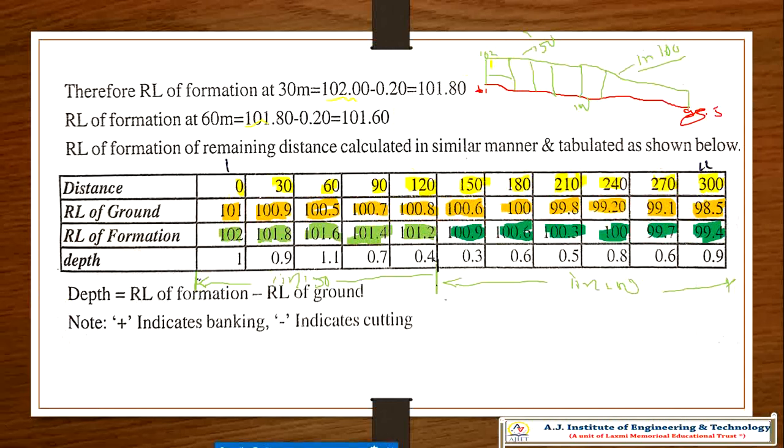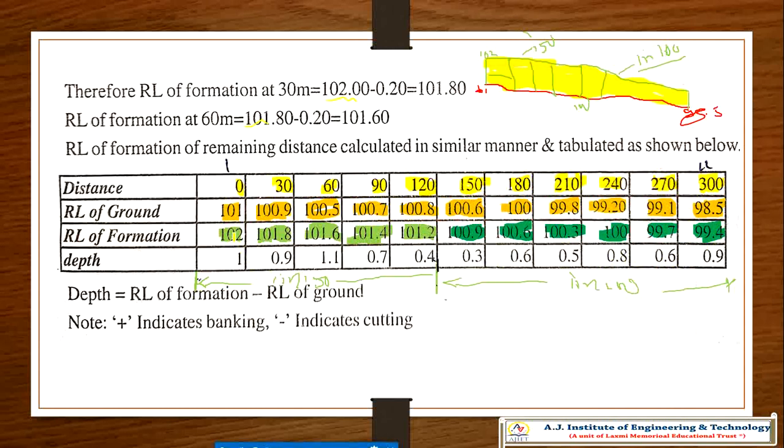All from 0 to 300 there is filling. No green lines are meeting the red line, right? That means there is no cutting. All are above the ground profile, otherwise you will get negatives here.